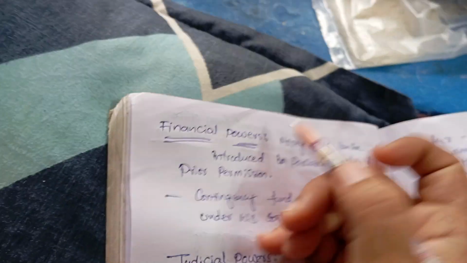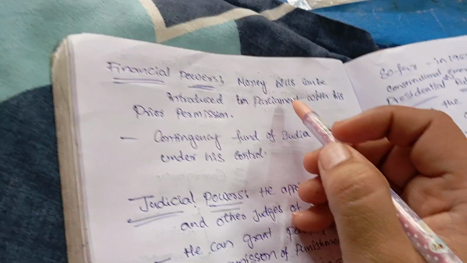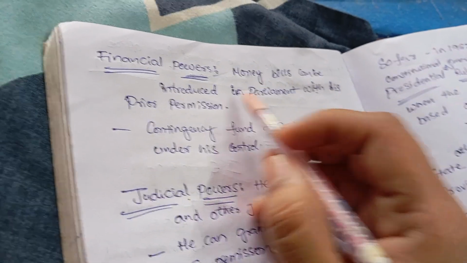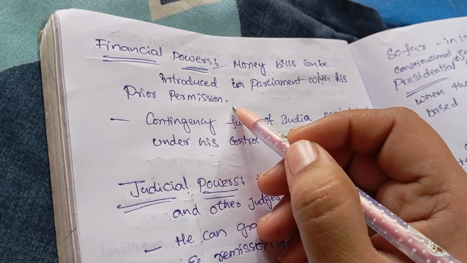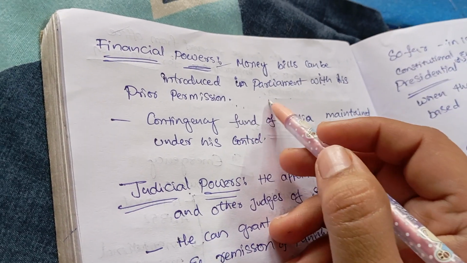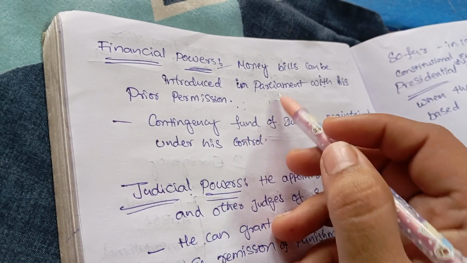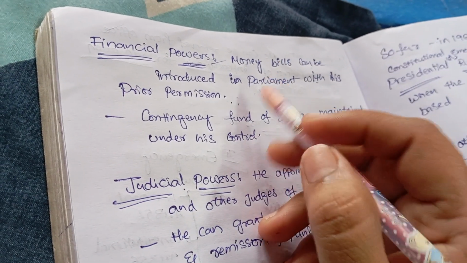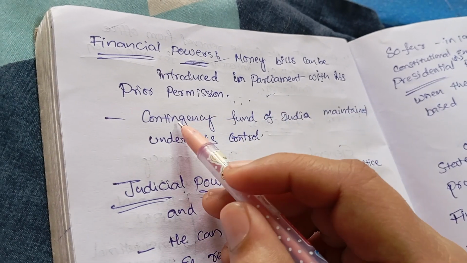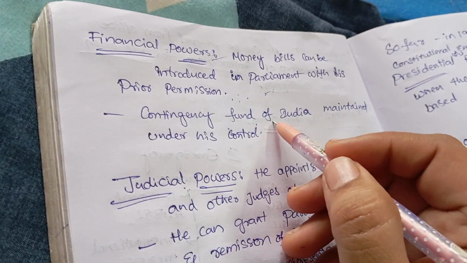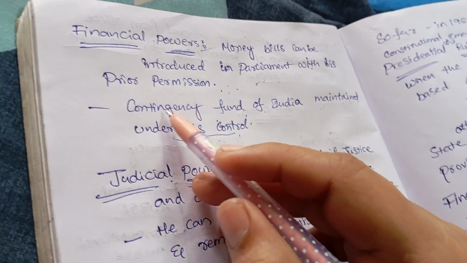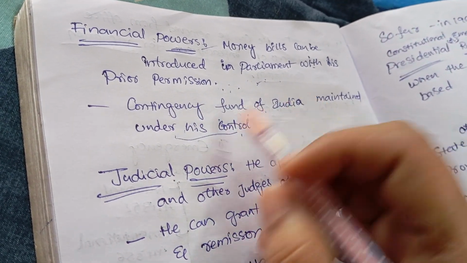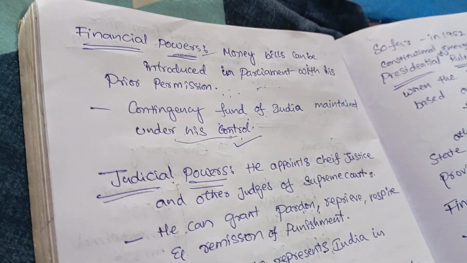Okay, next, financial powers. Money bills can be introduced in the parliament only with the prior permission of the President of India. Without his prior permission, no money bill can be introduced in Lok Sabha. Okay, the contingency fund of India is maintained under his control.